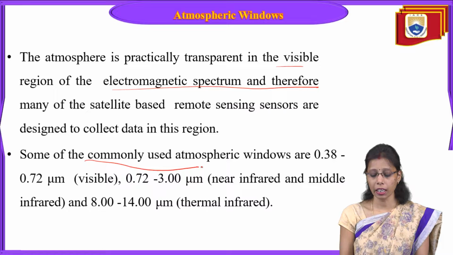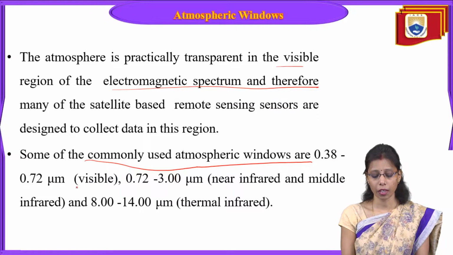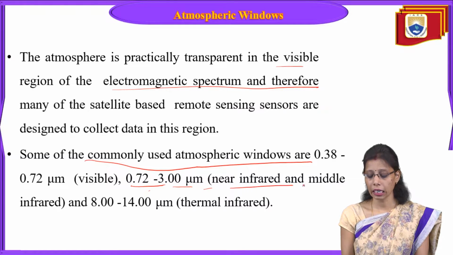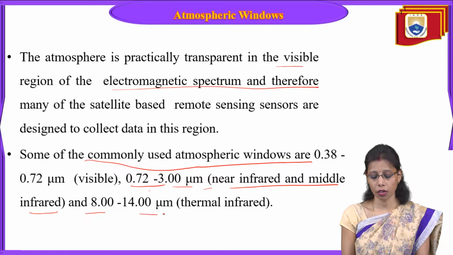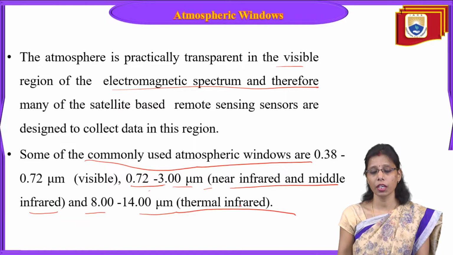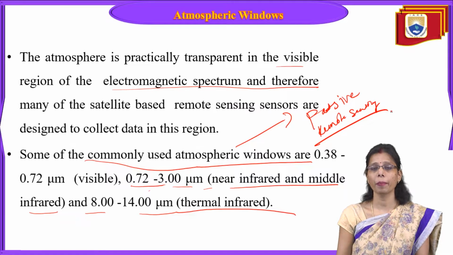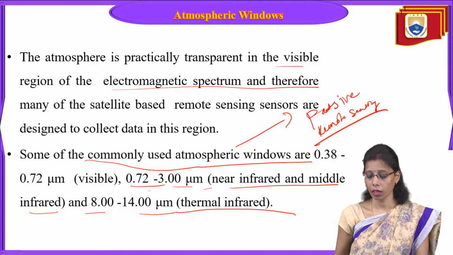Some of the commonly used atmospheric windows are 0.38 to 0.72 nanometer, the visible region, 0.72 to 3 nanometer, near infrared and middle infrared, and 8 to 14 nanometer, thermal infrared. These are the regions we generally call atmospheric windows, from where the energy can pass through, and then it is possible for passive remote sensing. Passive remote sensing. Okay. It is possible for passive remote sensing.